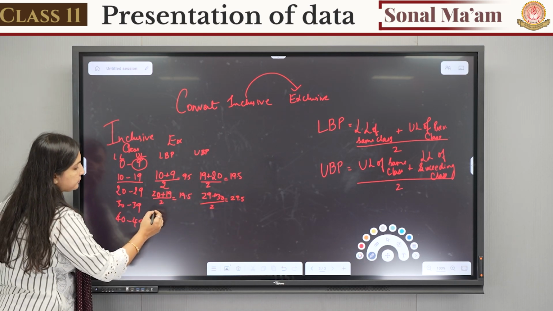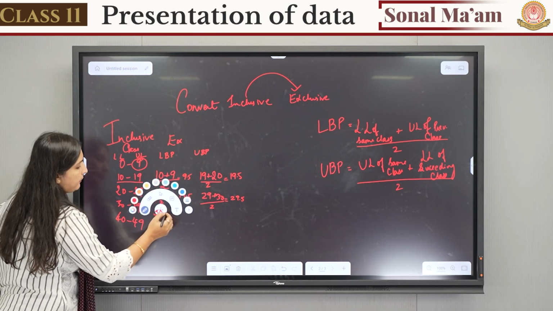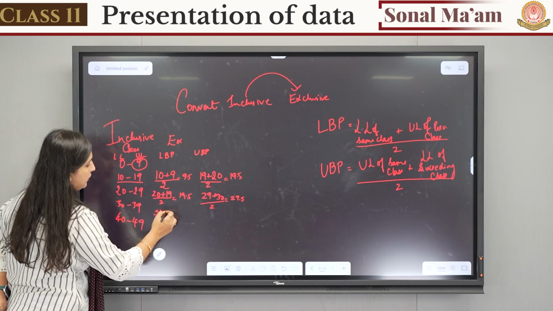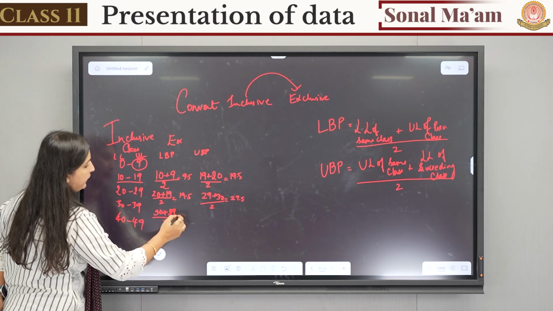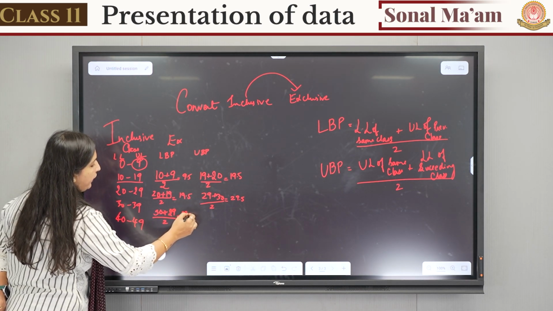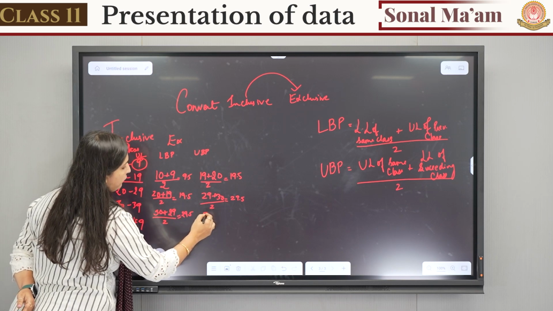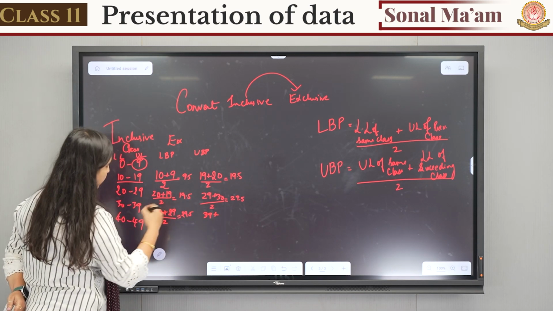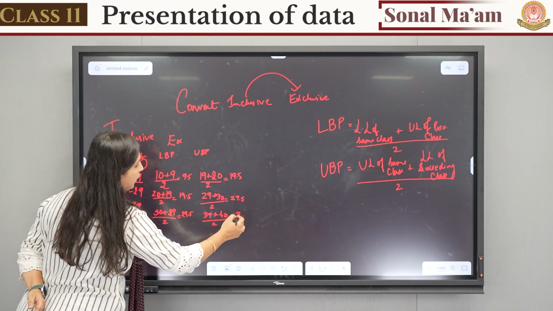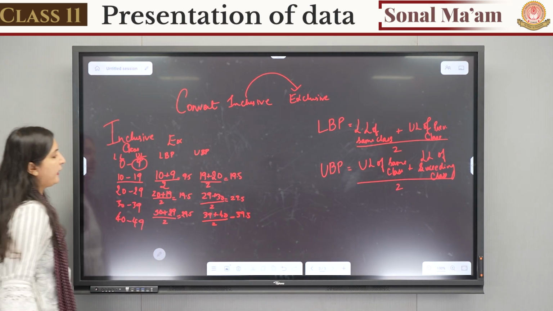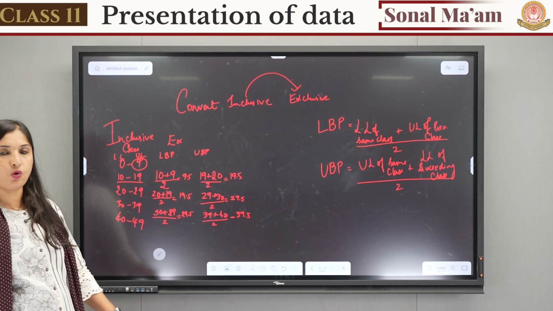Moving forward, lower limit of the same class plus upper limit of the previous class divided by 2, that comes to 29.5. Upper limit of the same class plus lower limit of the succeeding class divided by 2, that comes to 39.5.